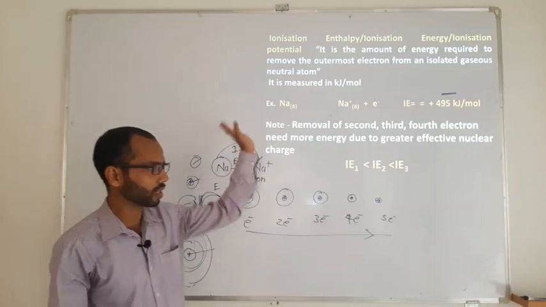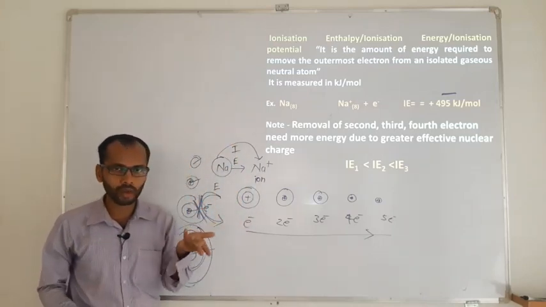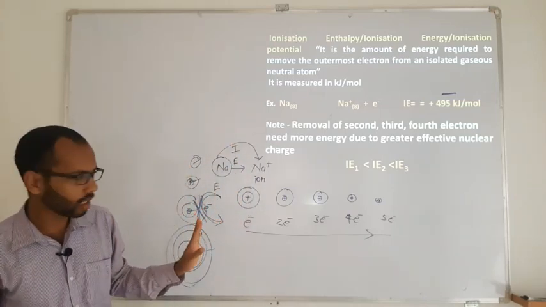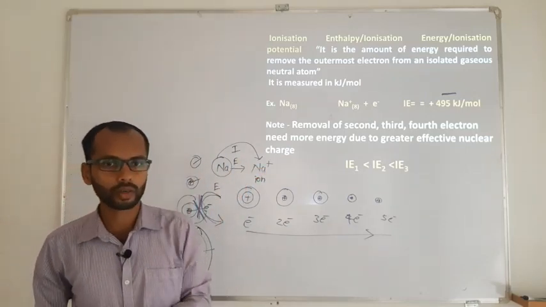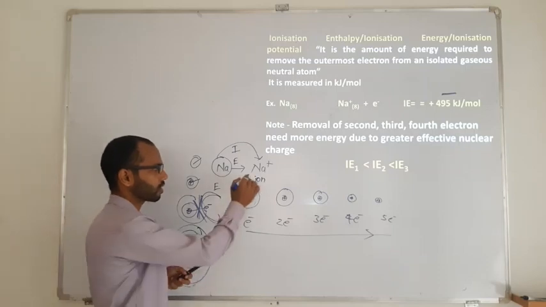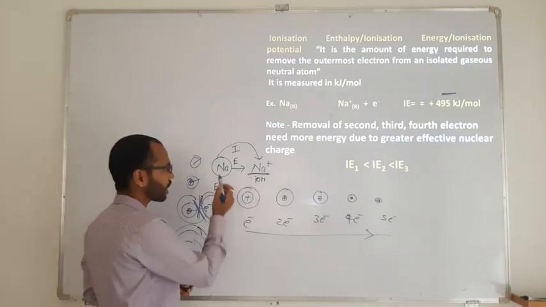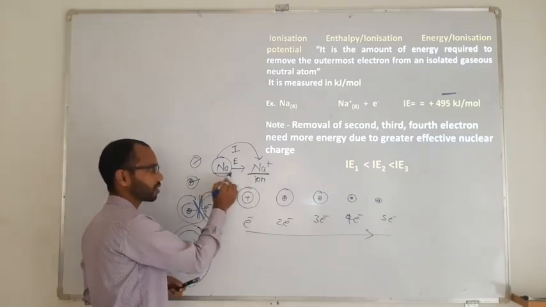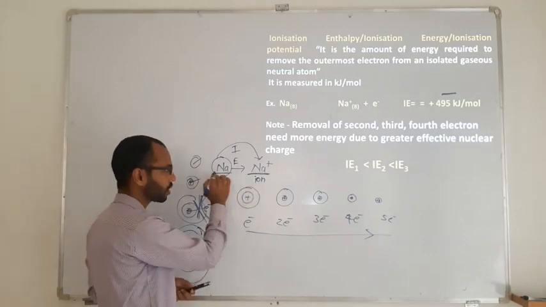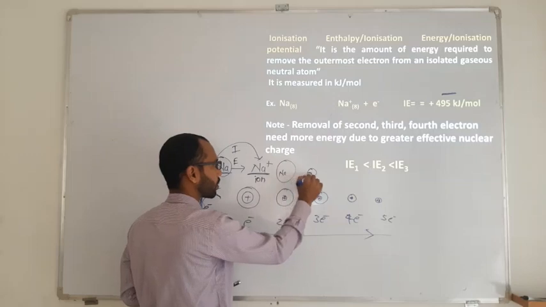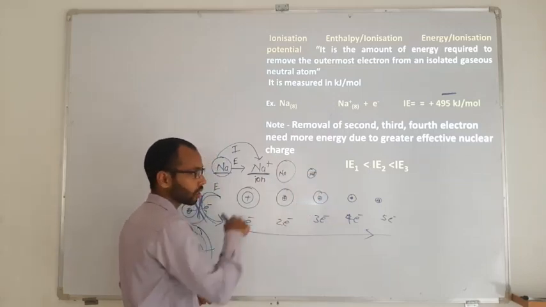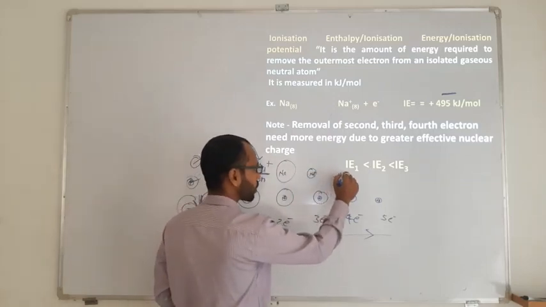Practically, if you are going to remove more electrons, it is possible, no doubt. If you have removed one electron, you can still remove a second electron, and still a third electron. But do remember, we have just studied the size of an atom. Between Na and Na plus, Na is bigger and Na plus is smaller. When you remove one more electron, it is going to be Na plus 2.